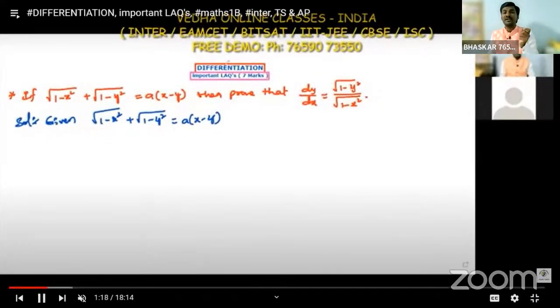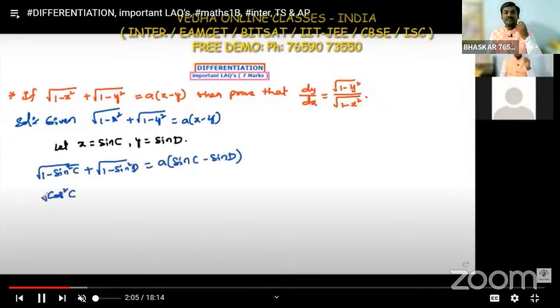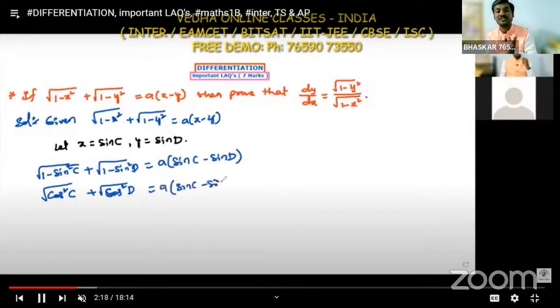What is given here? Whatever is given, first we have to write that. After writing that, we consider x is equal to sine c and y is equal to sine d, and substitute in place of x and y. Then we get root of 1 minus sine square c plus root of 1 minus sine square d is equal to a into sine c minus sine d. So 1 minus sine square means cos square. So root cos square c plus root cos square d is equal to a into sine c minus sine d.